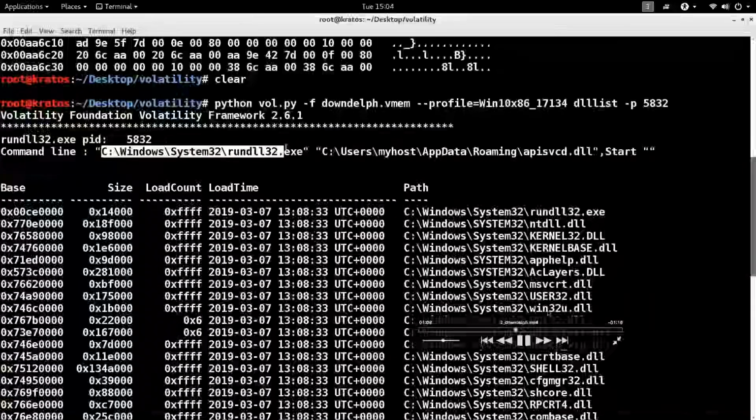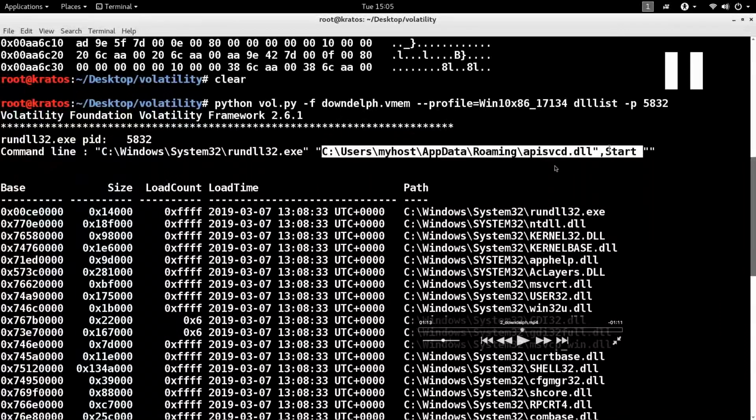In this case, notice rundll32.exe was explicitly made to load this DLL here, right? Because rundll32 can be used to load a DLL, I'm suspecting that malware dropped a DLL and used rundll32.exe to load the malicious DLL. As a result of loading the malicious DLL, you're seeing the network connections. It looks like rundll32.exe is doing the malicious communication.